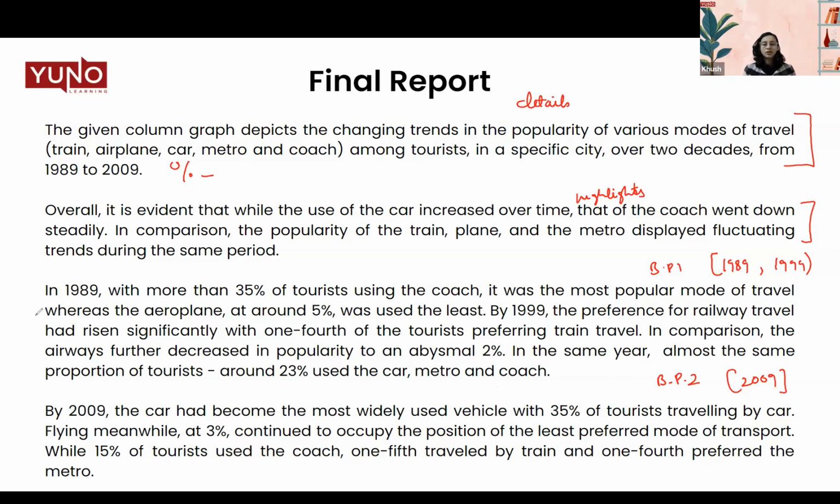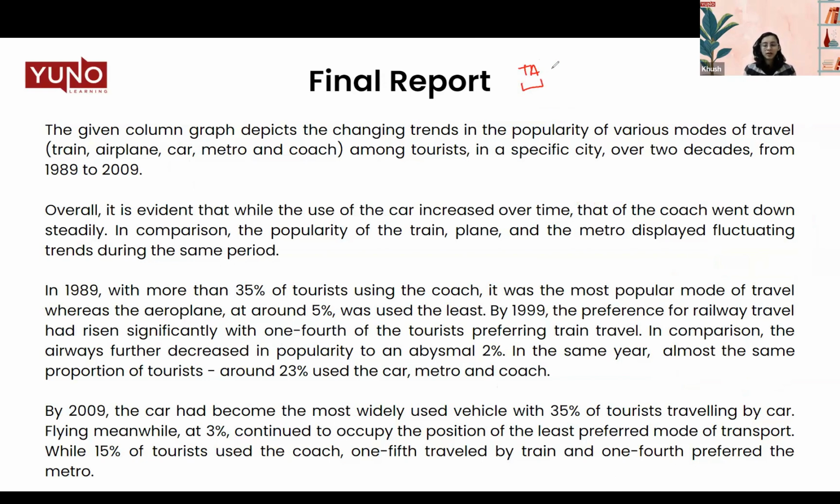Now, what are the examiners looking for? There are 4 things to keep a note of. There is task achievement. That means that you have covered all the parts of the task that was asked of you. Have you summarized the information? Have you compared the data? Have you highlighted the main features? These are all the things that you need to be concerned with while you're writing your task 1. If you achieve all of these 3 categories, then you will score well in task achievement.